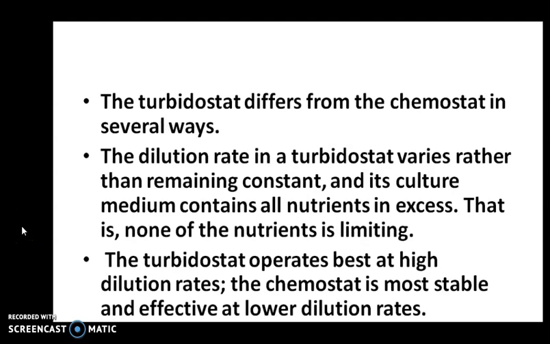The turbidostat differs from the chemostat in several ways. The dilution rate in a turbidostat varies rather than remaining constant as in the case of chemostat. And its culture medium contains all nutrients in excess and none of the nutrients is limiting as in the case of chemostat. The turbidostat operates best at high dilution rate, whereas the chemostat is most stable and effective at lower dilution rate. So there we discussed the major differences between the chemostat and turbidostat.